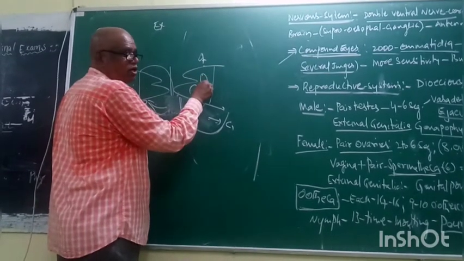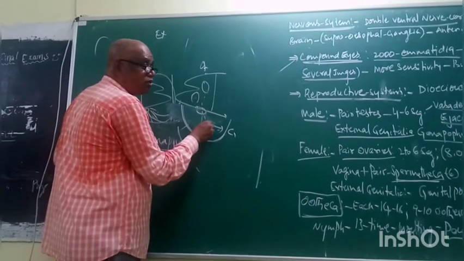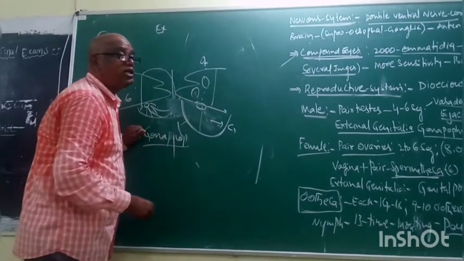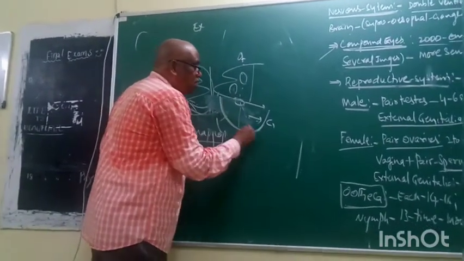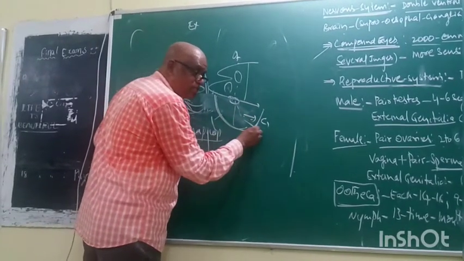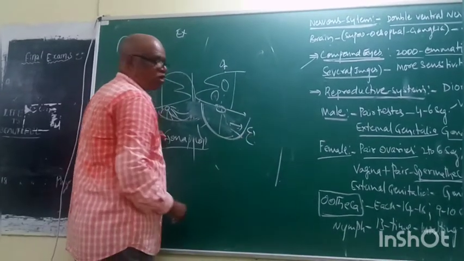Now the ova are released into the genital pouch. At that time the sperm is also released. That means fertilization is not inside the female body. It takes place in the genital pouch, the anterior part. Hence its special name, genital chamber.